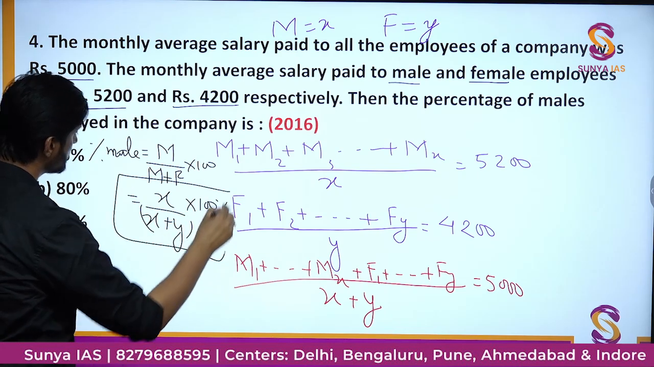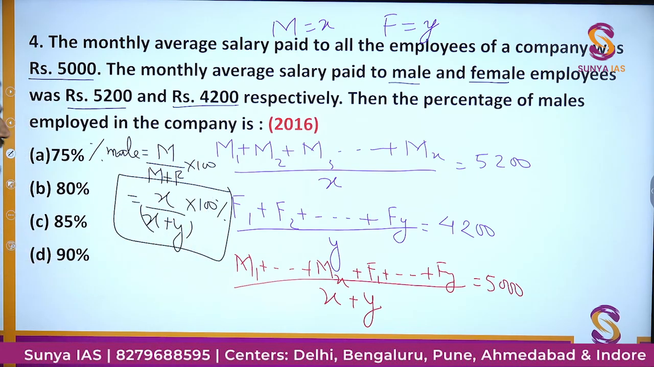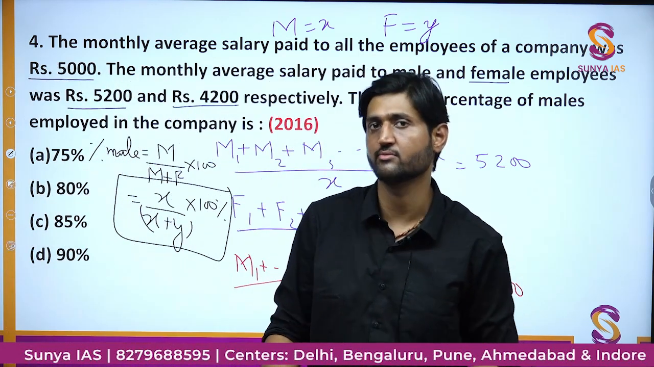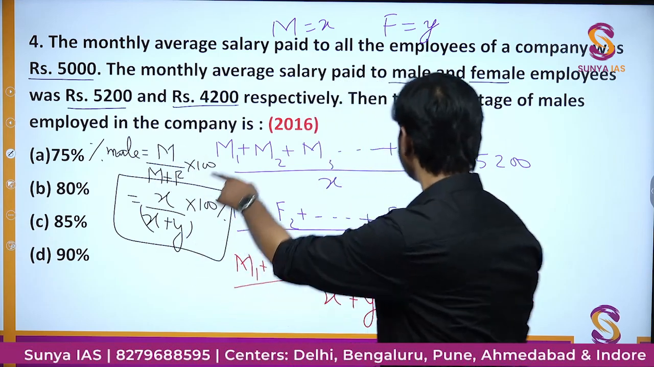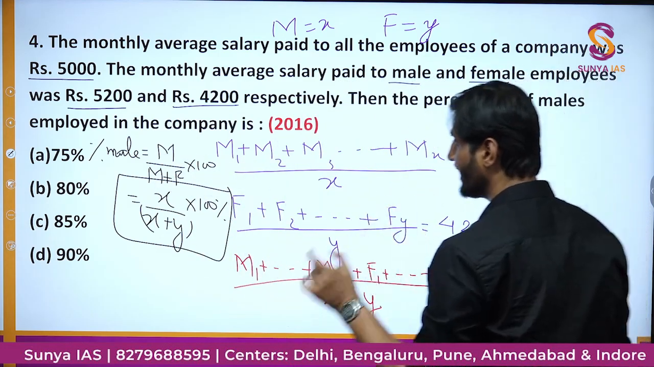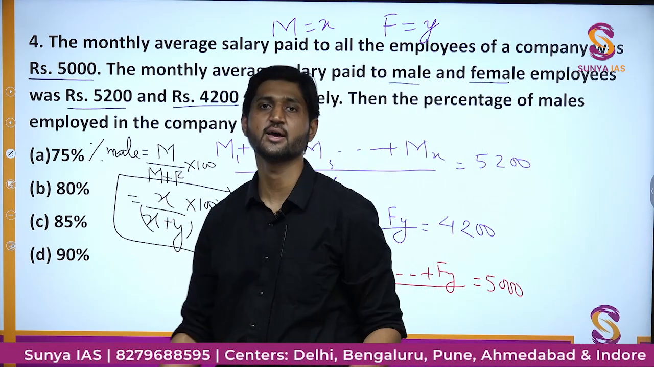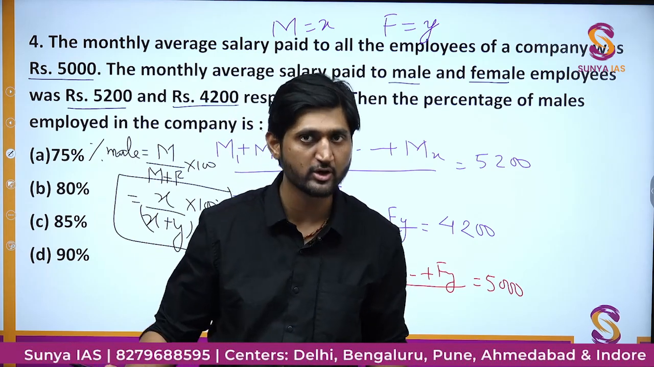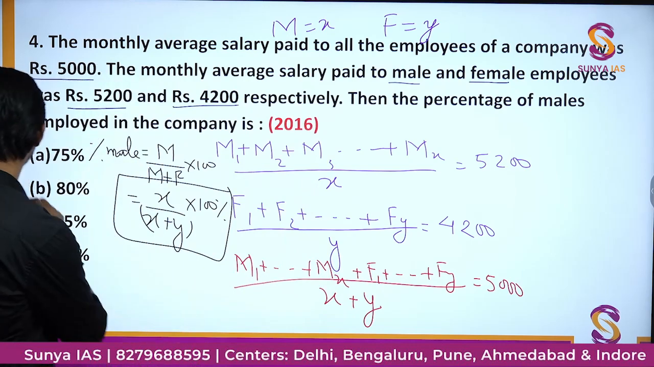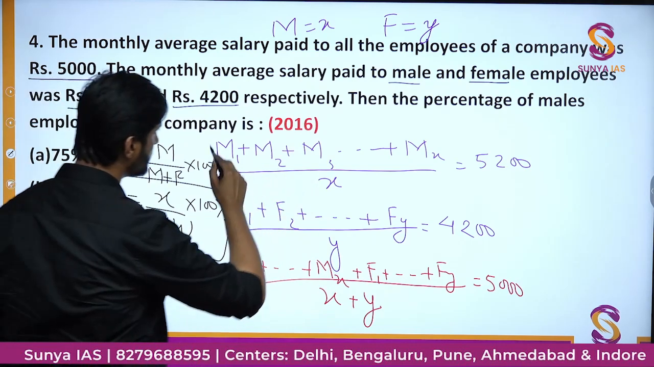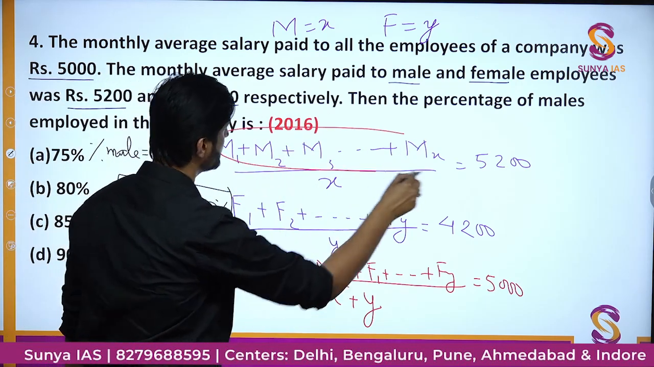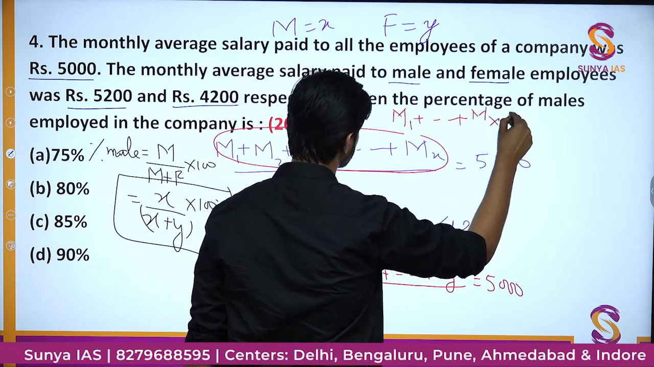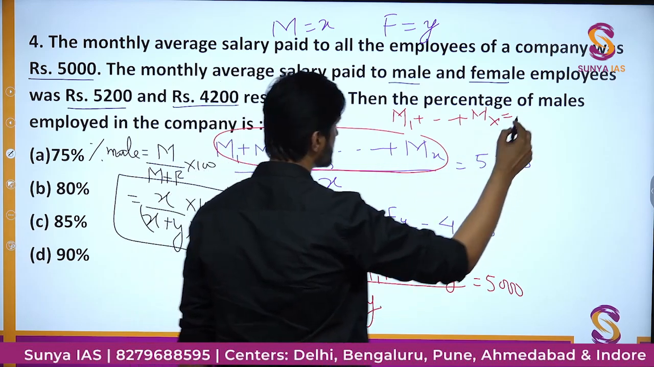And in order to find this percentage, we need some relation between X and Y. That would be the approach of solving this question. We have to find some relation between X and Y so that we can actually solve this part of the question. Okay, and how will we do that? That's very simple. From this whole part, you can say this whole sum from M1 to MX is nothing but 5200 into X.